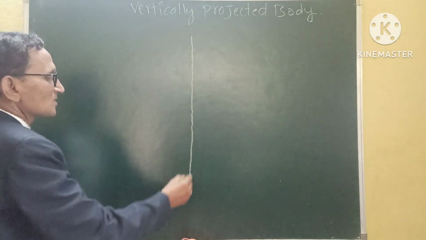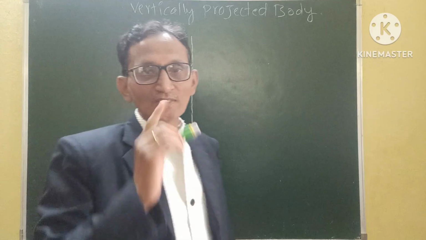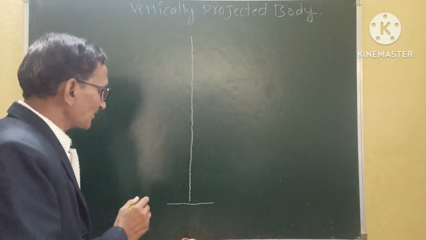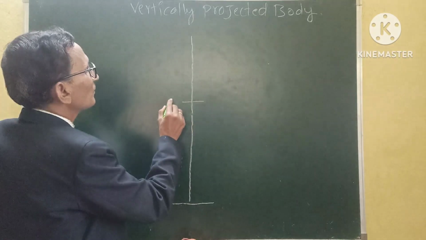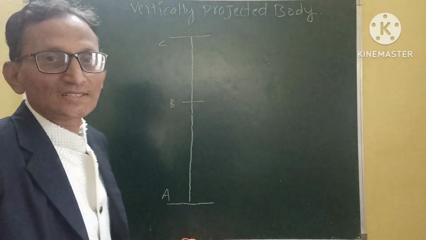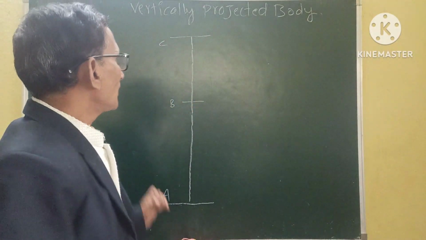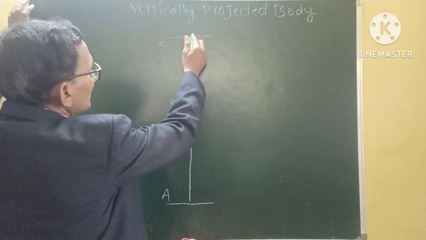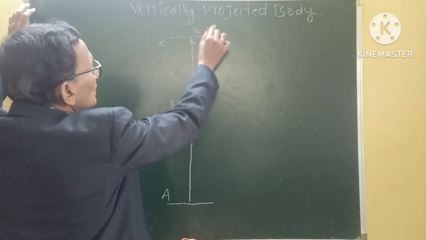Here it is. Now, considering 3 points in the path of the journey: the point A at the ground, the point B in the middle of the journey, and lastly the point C. 3 points are located in the path of the journey. Now at the highest point, the velocity of the body is 0.